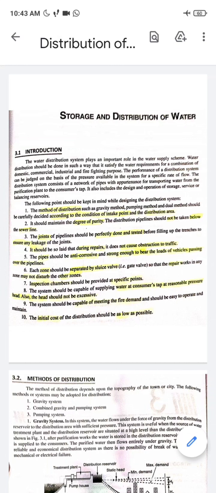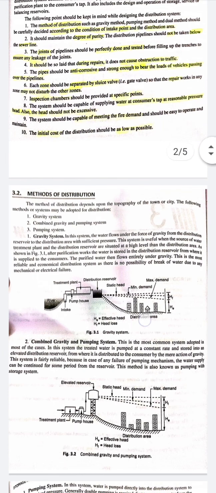The last point is the initial cost of distribution should be as low as possible. That being said, a pipeline being laid should always be laid such that the initial distribution cost should be as low as possible. For example, if we are taking a longer route to a certain place with the distribution mains of the bigger size, then there is an acute possibility of the initial cost to go up. So we have to decide on paths from where a major section of the society is being served, and also the amount of expenditure is also kept in check, ठीक है.